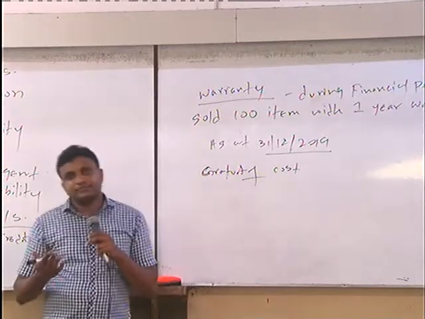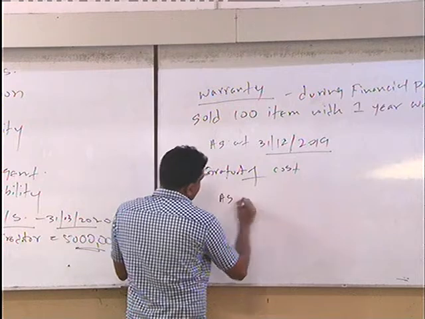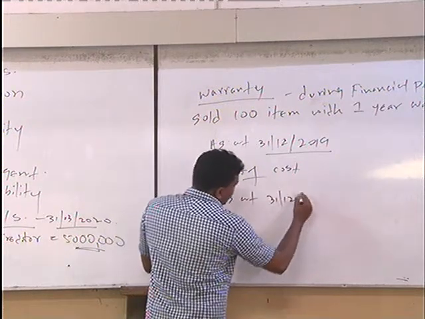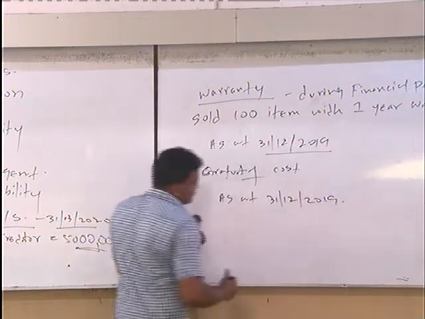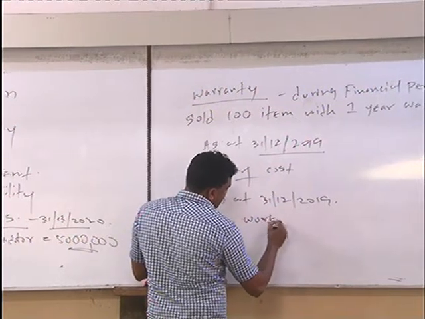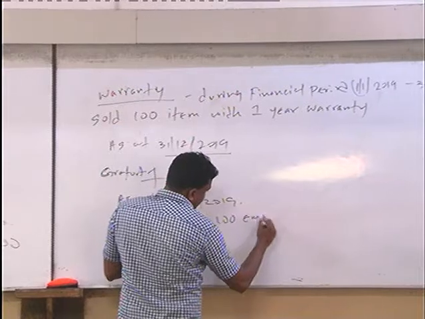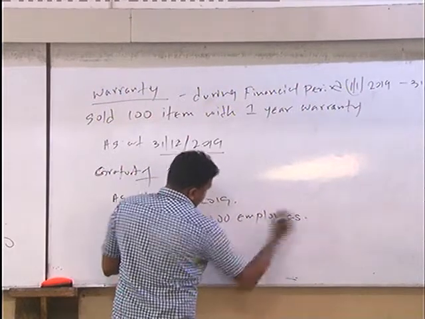So let's see, as at 31st December 2019, working 100 employees.